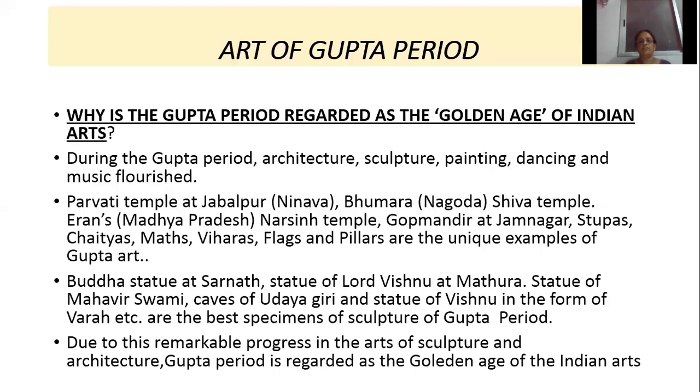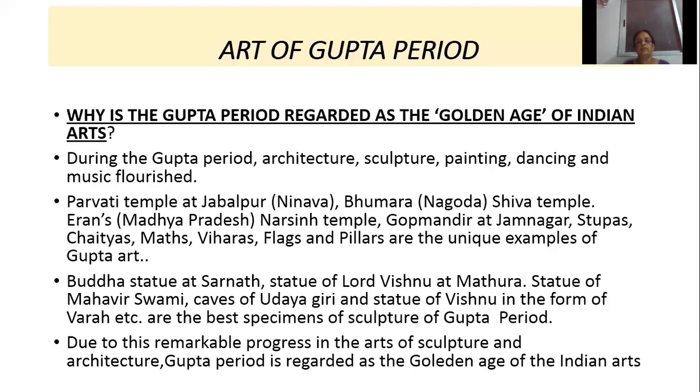And the statue of Vishnu in the form of Vara, Vara meaning a boar, the statue of Vishnu in the form of a boar, that is in Madhya Pradesh, are the best specimens of sculpture of the Gupta period. So, which are the best specimens of sculpture of the Gupta period? Buddha statue at Sarnath, then statue of Lord Vishnu at Mathura, statue of Mahavir Swami, caves of Udayagiri, and a statue of Vishnu in the form of Vara are the best specimens of sculpture of the Gupta period.